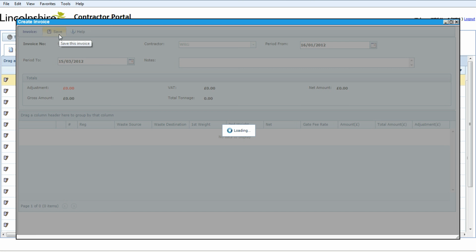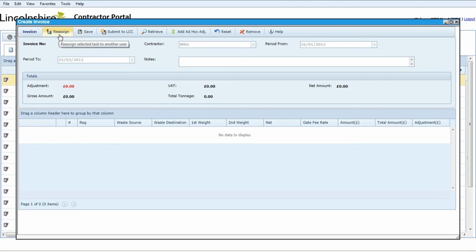After selecting Save, the toolbar has updated to allow me more options. Now I can see tabs such as Retrieve, Add Ad Hoc Adjustment, Reset. Retrieve, when pressed, will look for all approved waste transactions in the date range specified and will add to this invoice. The value of the invoice will be automatically calculated based on the tonnage of the transactions and the gate fees for the waste types at the waste destination. I will now click on Retrieve.